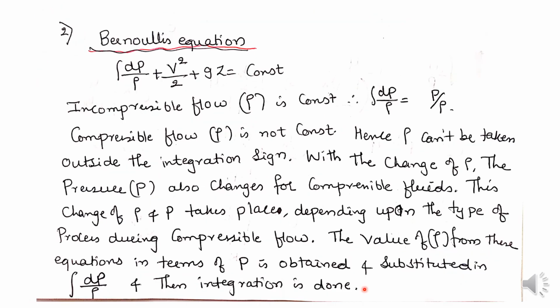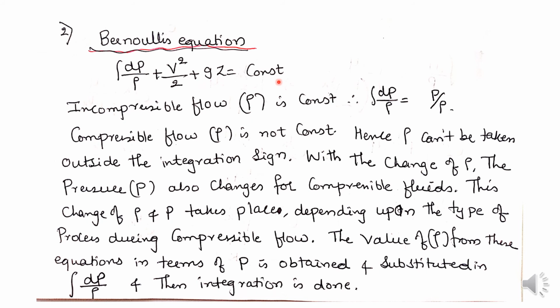Now this is the Bernoulli's equation, which we have already written for incompressible flow. It is the integration of dP by rho plus V square divided by 2 plus g into Z is equal to constant.